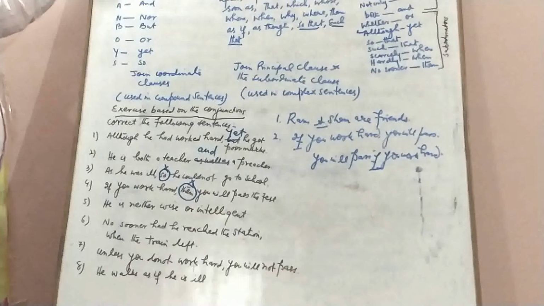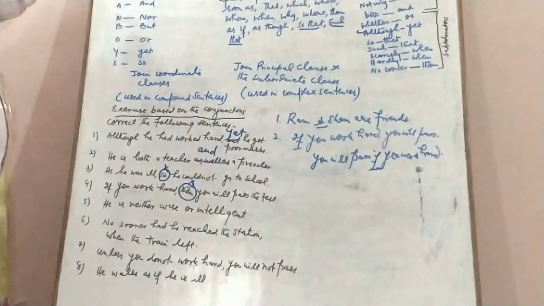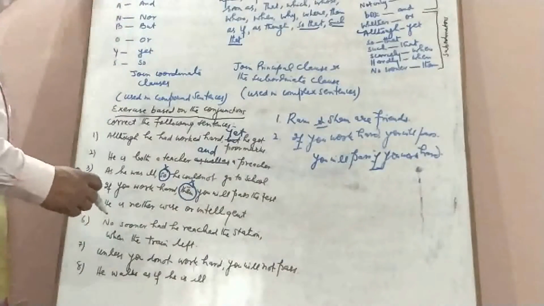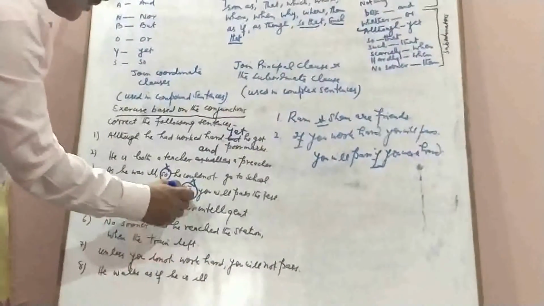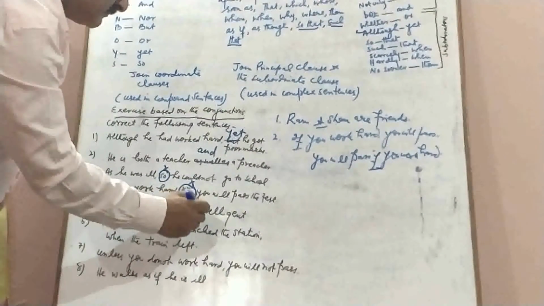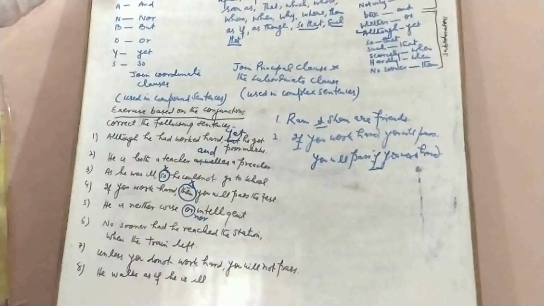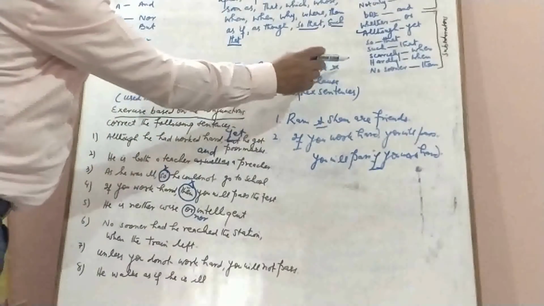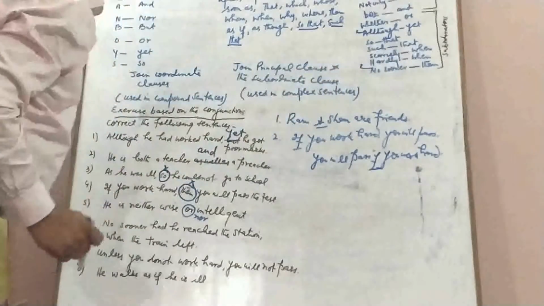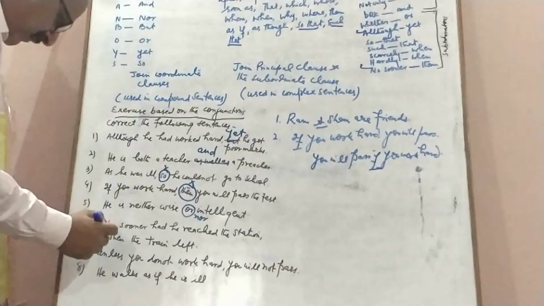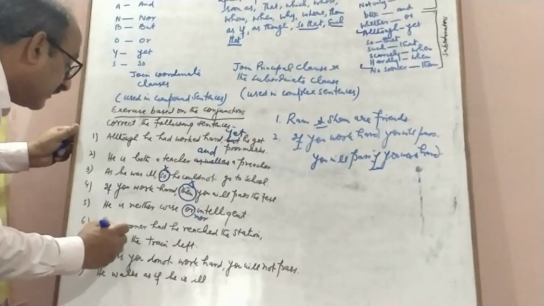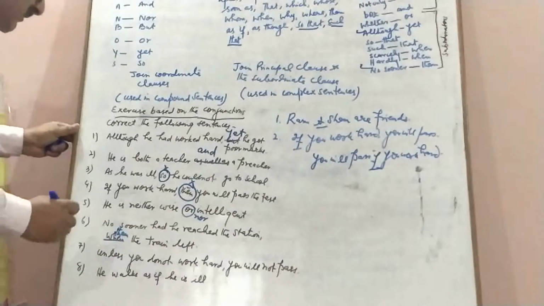The next one is, he is neither wise or intelligent. You see that neither is always followed by nor and never by or. So it will be, he is neither wise nor intelligent. The next sentence is, no sooner had he reached the station when the train left. So no sooner is followed by than, never by when. No sooner had he reached the station than the train left. So when is wrong here.